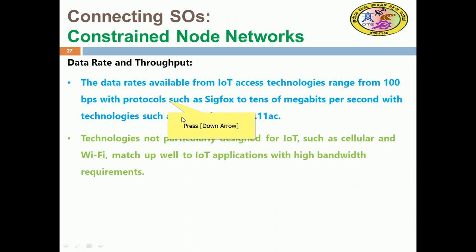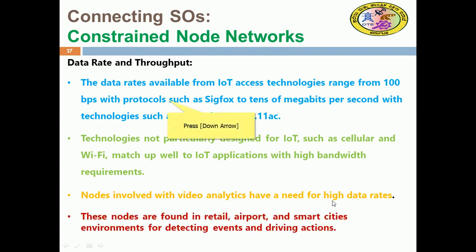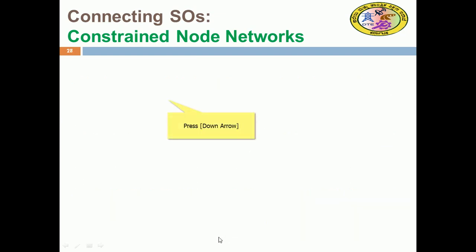That is there for general applications, so now people are going to borrow them for IoT. Nodes involved with video analytics, video summarization and all those, have a need for higher data rates. Such constrained nodes will be quite difficult to cope up. These nodes are found in retail, airport or smart cities environments for detecting events and driving actions of the vehicles, right? So we have that data rate and throughput.